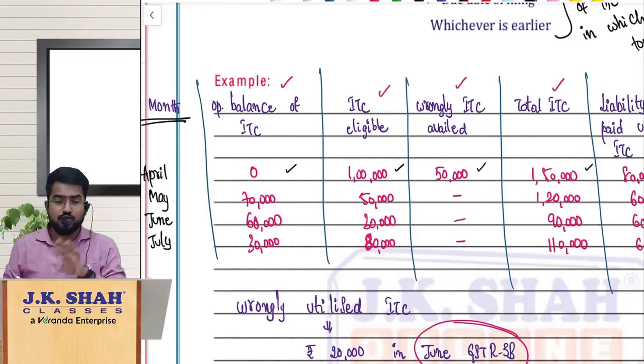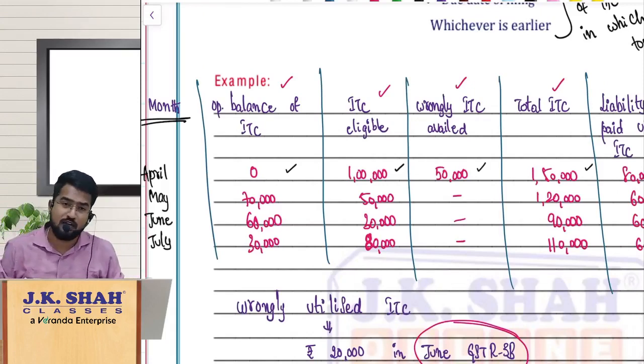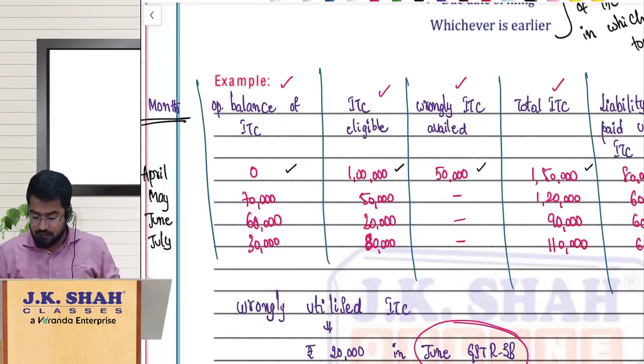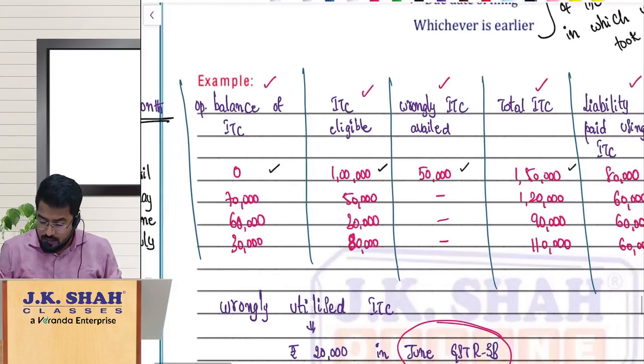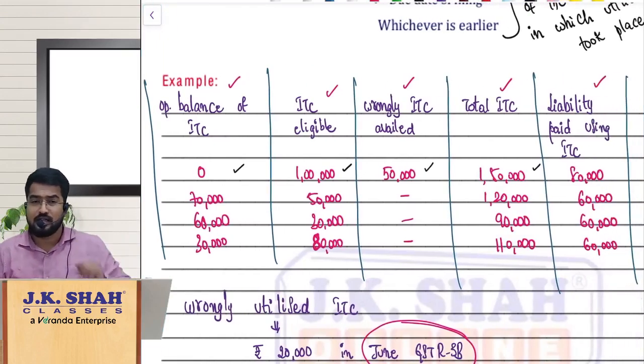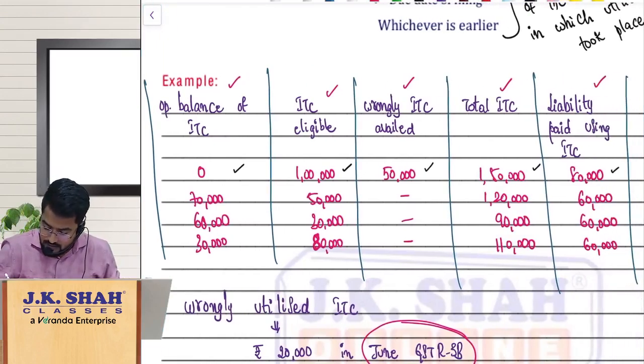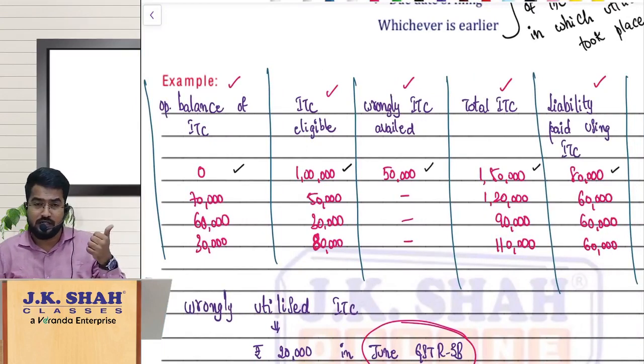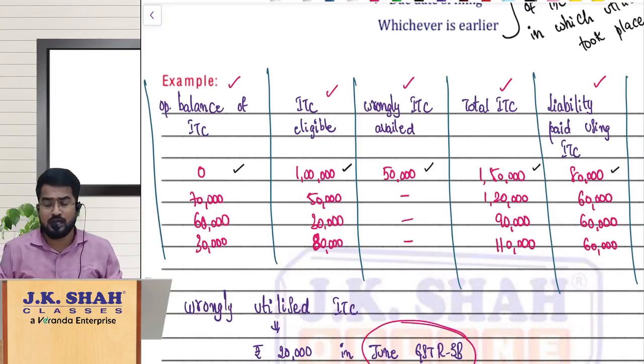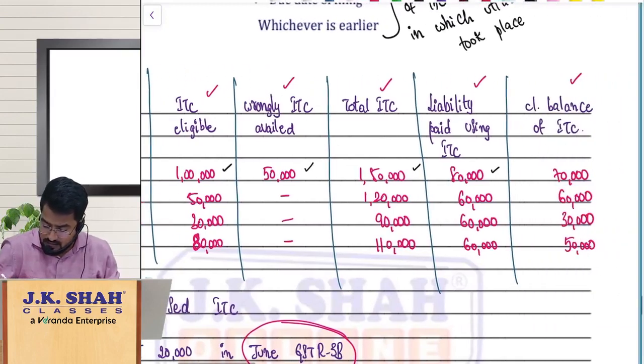So total your ITC is 1,50,000 rupees, and your liability paid using that ITC is 80,000. So what will be the closing ITC balance, e-credit ledger balance?